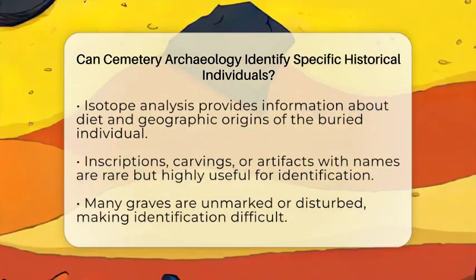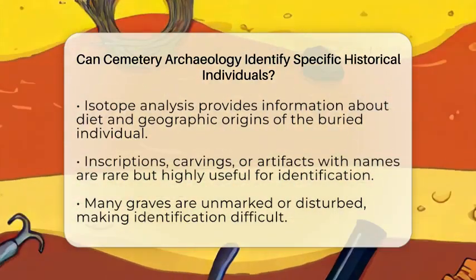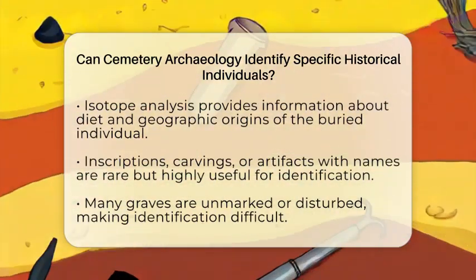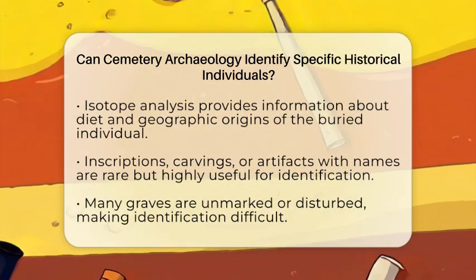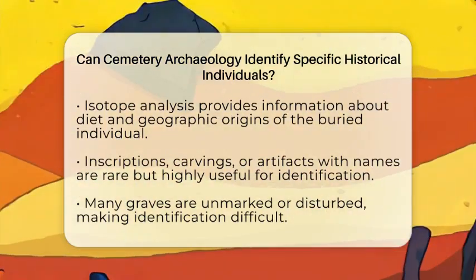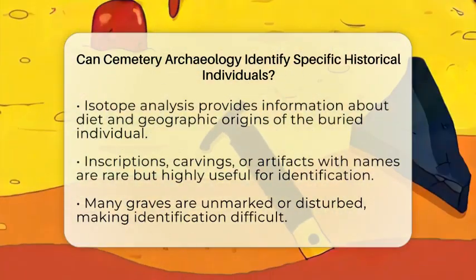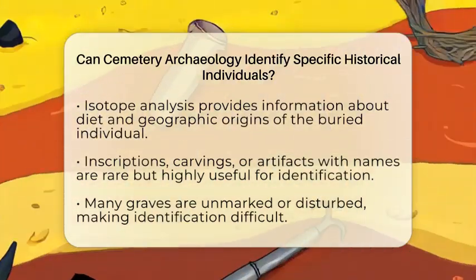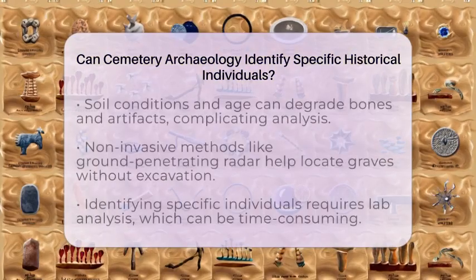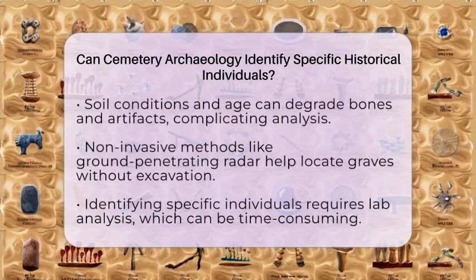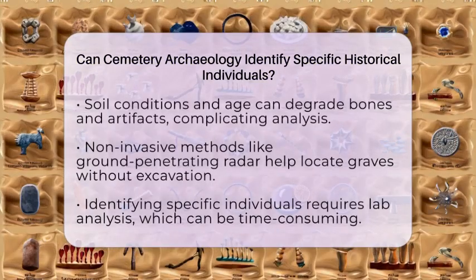These are rare but very helpful. When such evidence exists, archaeologists can often connect the remains to a known person from history. But most graves lack these clear markers, making identification more challenging. So, why is it difficult? Many graves are unmarked or have been disturbed over time. Soil conditions and age can degrade bones and artifacts, making analysis harder.